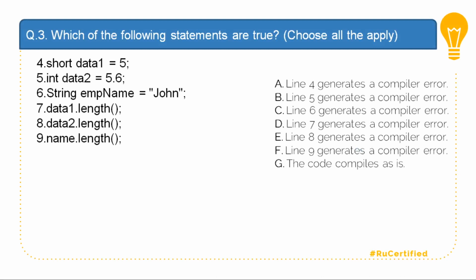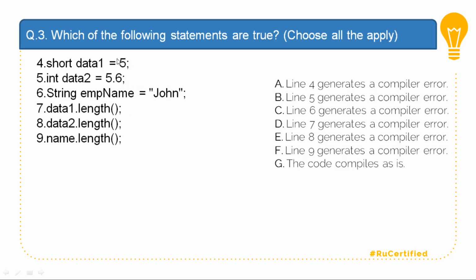Question number 3. Which of the following statements are true? Choose all that apply. This program declares different data members with different data types. There is a short data1 which is equal to 5, an int data2 which is equal to 5.6, and a String empName which is equal to John, then data1.length, data2.length and name.length. An option says line number 4 generates a compilation error. Line number 4 is a short which is trying to store an integer.